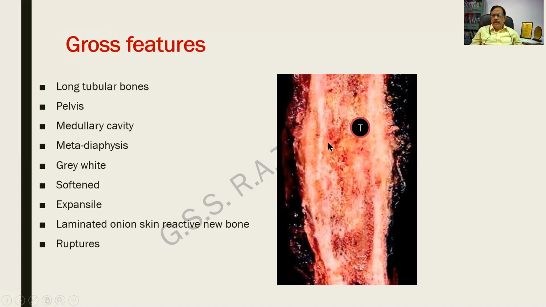And as the tumor grows, it bulges, and you find that the bone is also bulging outwards. The cortex is usually intact, but sometimes there can be a rupture of it, which we had mentioned. So long bones, medullary cavity, metadiaphysis, gray-white with areas of hemorrhage, reactive new bone formation leading to an onion skin appearance, and sometimes it can rupture.